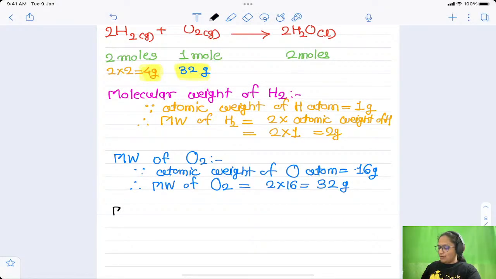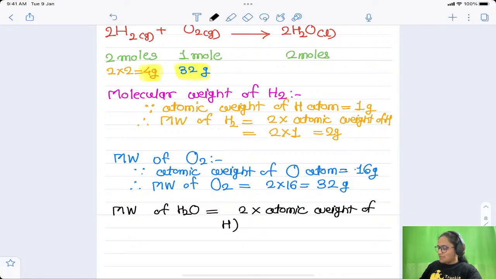For that purpose I need to find out the molecular weight of water also, right? As we know, the atomic weights of hydrogen and oxygen I have already written, so I will write it down directly. Molecular weight of water is equal to, how many hydrogen atoms are there? 2 multiplied by the atomic weight of hydrogen, right? This is one part, plus apart from that there is one oxygen also, so 1 multiplied by the atomic weight of oxygen.